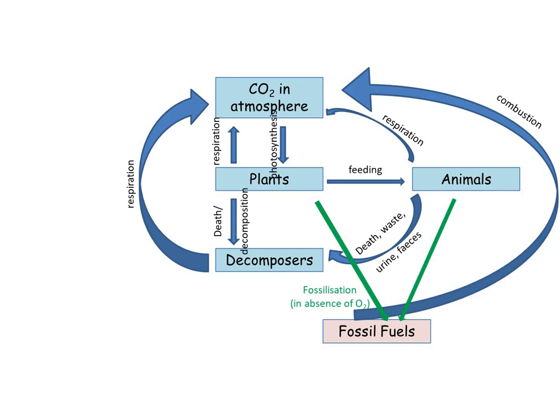They also unfortunately die, and therefore they will be decomposed by decomposers. However, if there's no oxygen, the condition needed for decay, then over millions of years in the absence of oxygen the result is fossilization. And then fossil fuels can be burned in the process of combustion.